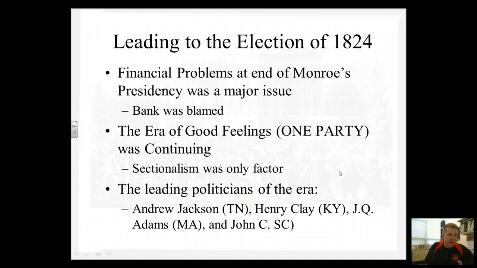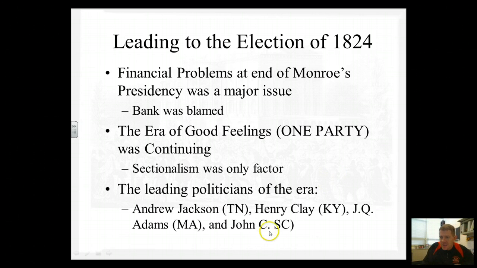Andrew Jackson from Tennessee, who we know was a war hero. Henry Clay from Kentucky, he's the architect of the Missouri Compromise. He's the architect of this thing that we'll talk quite a bit about called the American System. He's a very powerful congressman. John Quincy Adams, the son of John Adams, he had been around the world. He was a diplomat. He was James Monroe's Secretary of State, very powerful man in that administration.